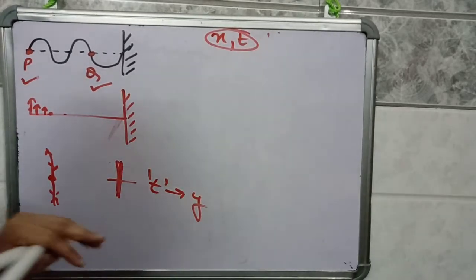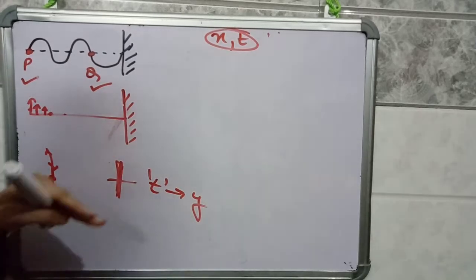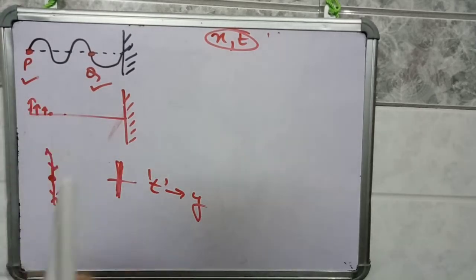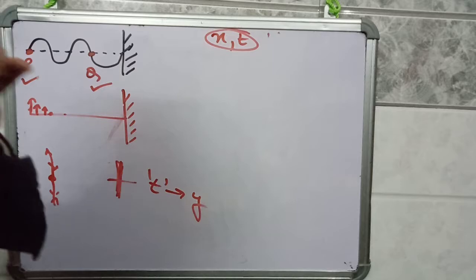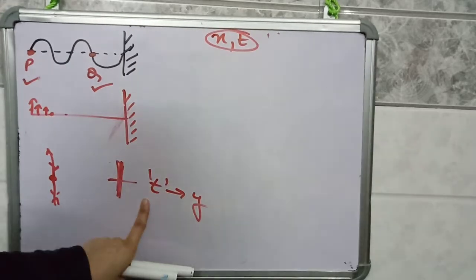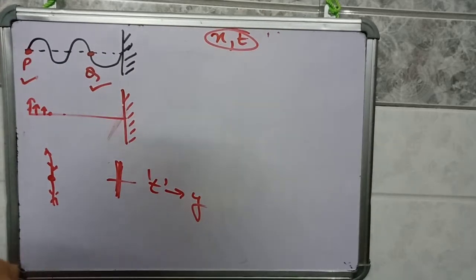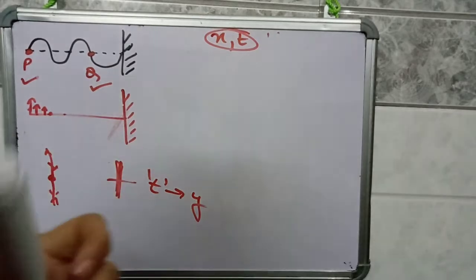Suppose displacement started at time t equals 0, then with the passage of time this disturbance will cause the particle to oscillate in the upward and downward direction at the same point.